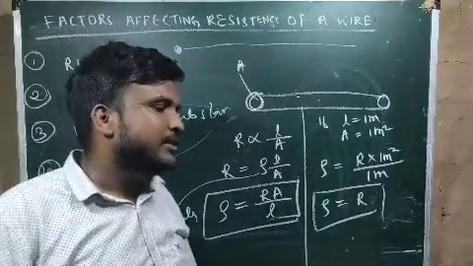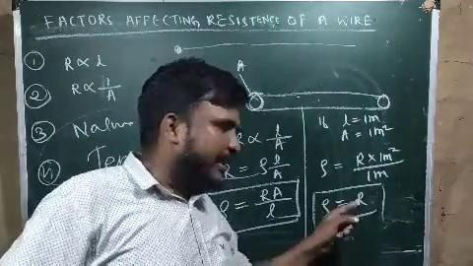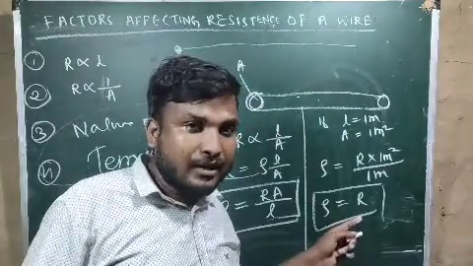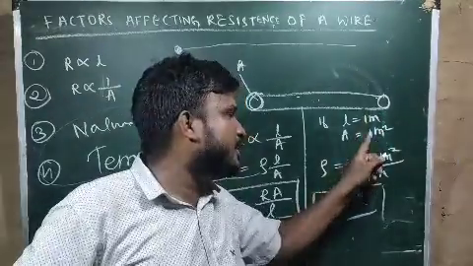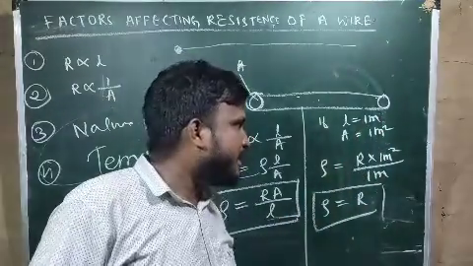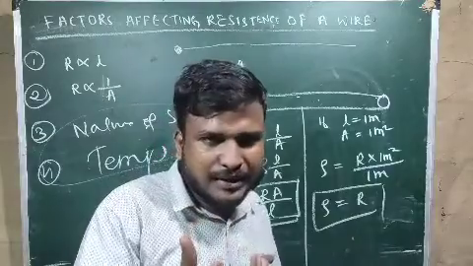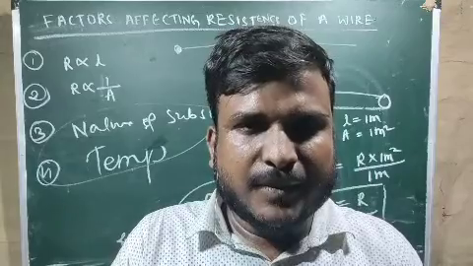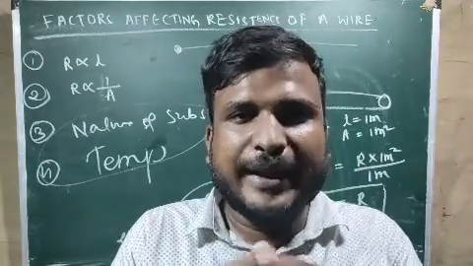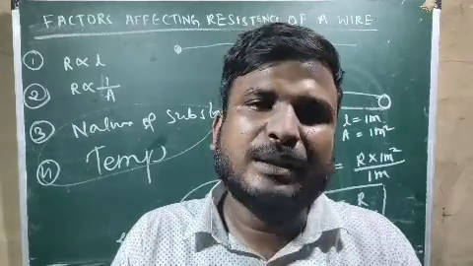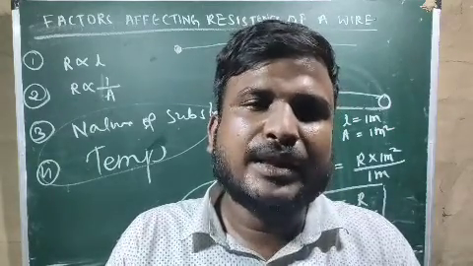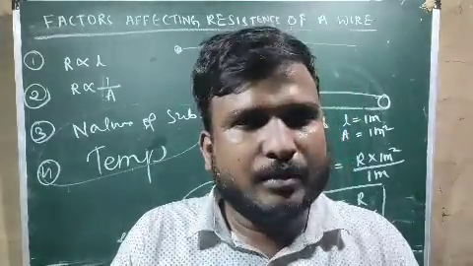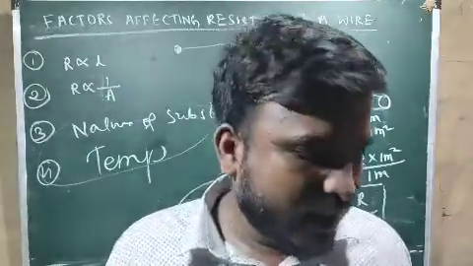So once again I am defining. Resistivity is the resistance of a wire. Which wire? Which is 1 meter long and 1 meter square in cross sectional area. Now try to remember this very very carefully. What is resistivity? Resistivity is the resistance of a wire which is 1 meter long and 1 meter square in cross sectional area. I hope you will remember this. Try to remember, and if it comes in the exam, then write.